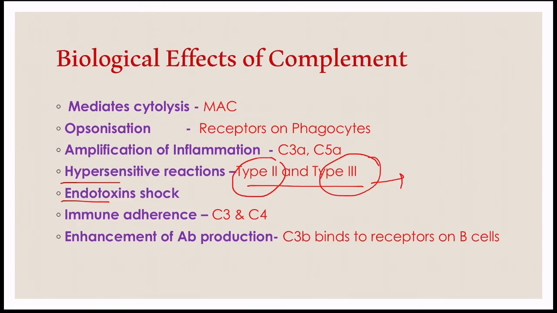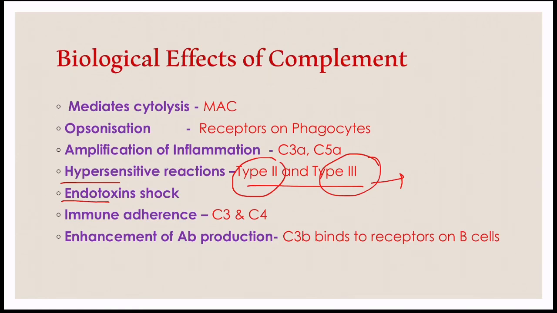Next one is endotoxic shock. Endotoxin is an effective activator of the alternative complement pathway. Endotoxins are those toxins that are present in the microbial organism and are not released outside the cell.